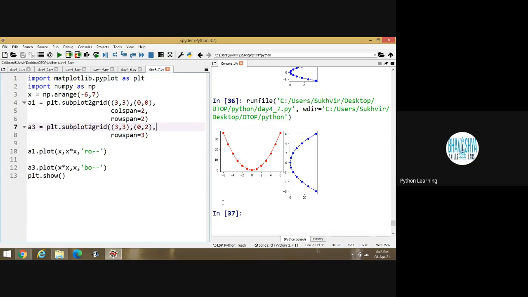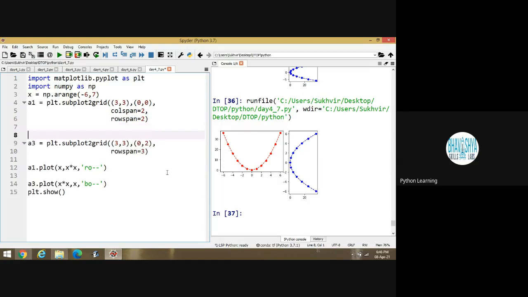Suppose I have to design one more graph inside these two blocks. Then what to do? Can you give me the idea about writing this code? Any student? For A2, suppose I have to design a new block inside this code. Then what to do?